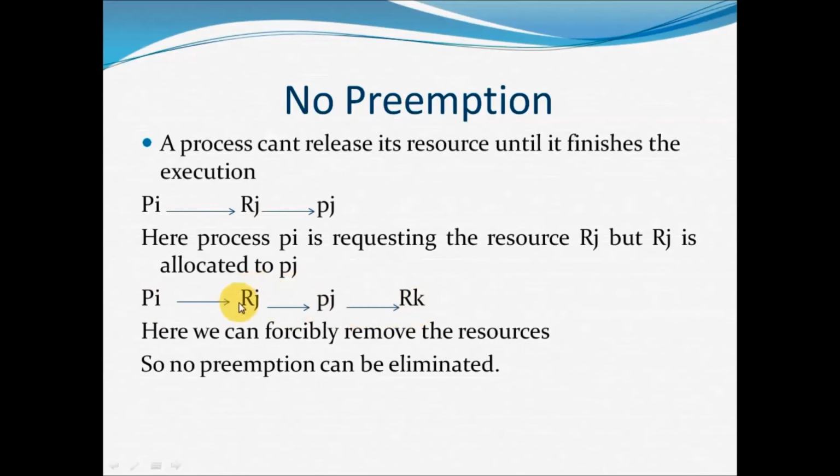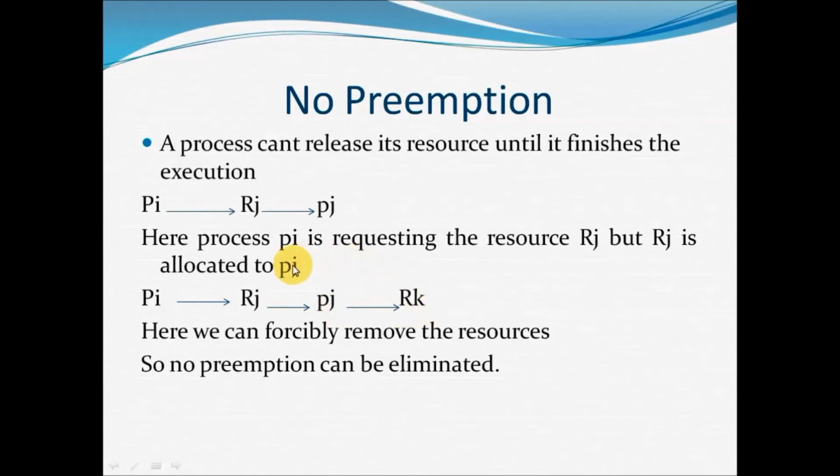So I forcibly remove the resource RJ and allocate it to PI. Once PI can complete its execution, I can deallocate RJ and the other resources of PI. Then I can allocate RJ to PJ. Thereby, PJ can continue its execution by acquiring RK.